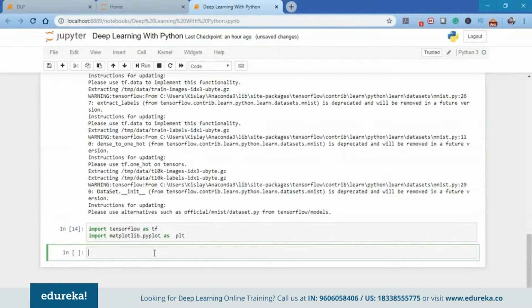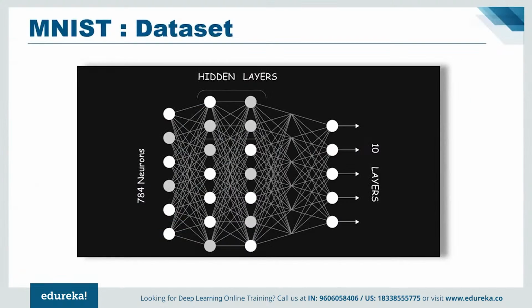Next, I'm going to initialize the network parameters. In the image earlier, we saw that we had two hidden layers, one input layer, and one output layer. I'm going to create two hidden layers which have 256 perceptrons. This number is arbitrary; you can use any number of perceptrons in a single layer. It depends on you. For the input layer, I'm going to use 784 inputs because the image shape is 28 into 28, which equals 784 pixels.